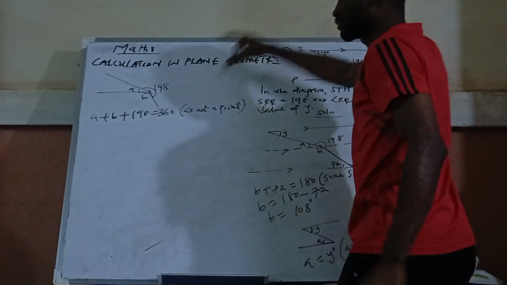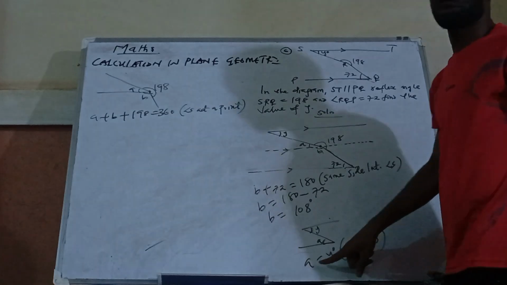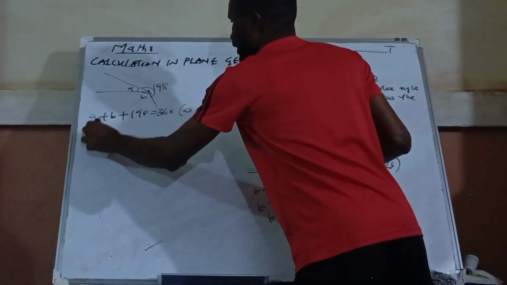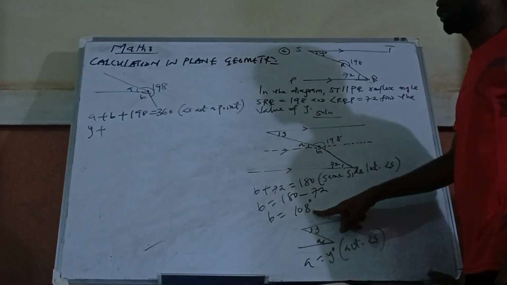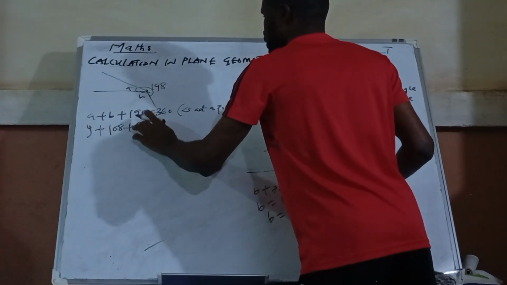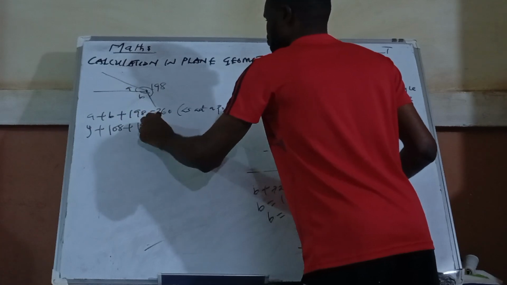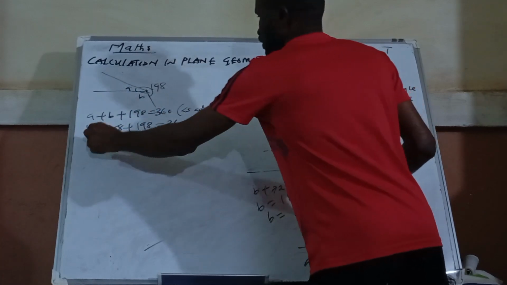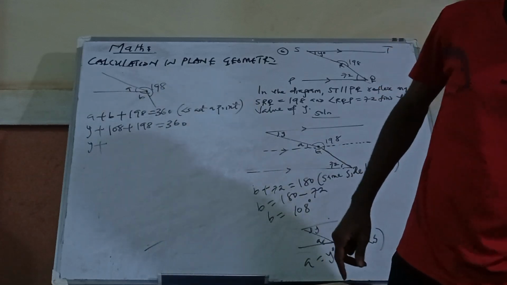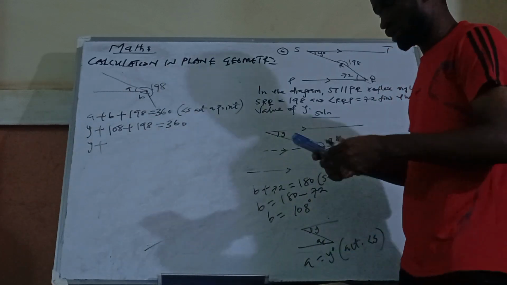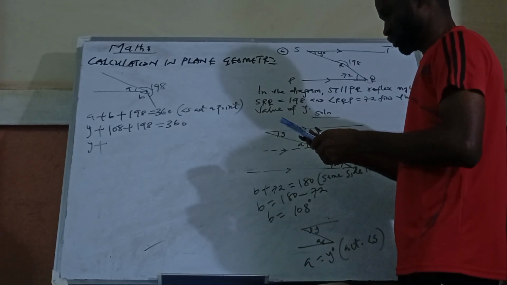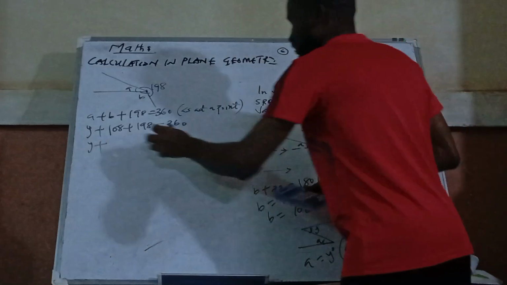Now of course we have gotten A. Our A is y. So if I remove A, I will put y plus B. Your B is 108. So y plus 108 plus 198 is equal to 360. So I'm adding 108 plus 198 is equal to 306.